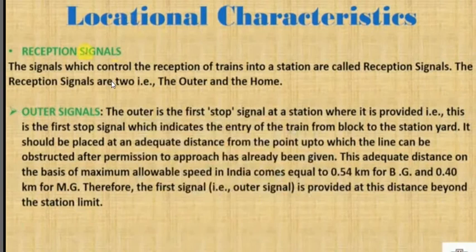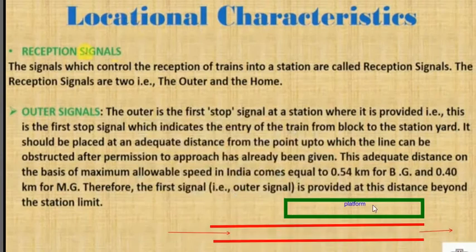See here, this is the location characteristics. First we will see what a reception signal is. As I told you, reception means when the train arrives at a railway station.